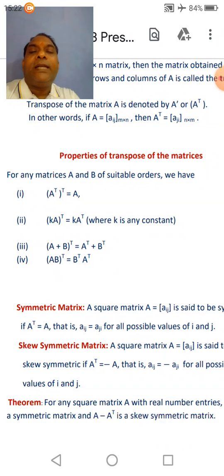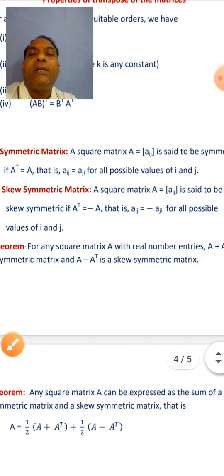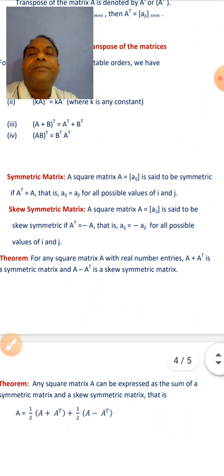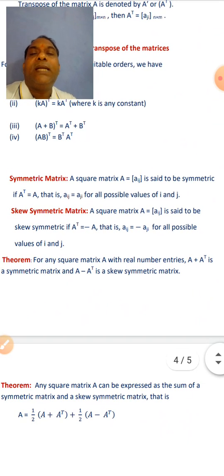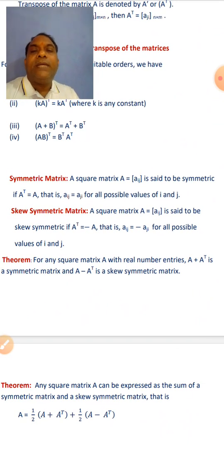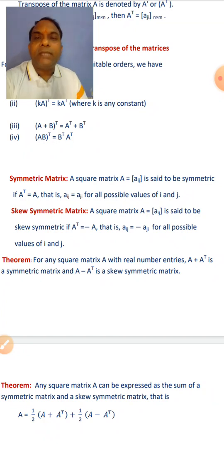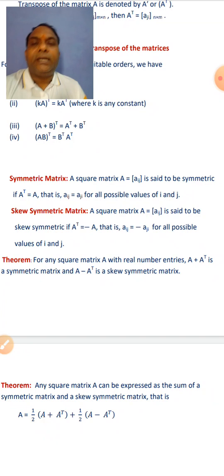Now symmetric matrix. A matrix is said to be symmetric matrix if A dash is equal to A, means transpose of matrix is equal to matrix itself, then matrix will be symmetric matrix. In case of skew symmetric matrix, a matrix is said to be skew symmetric matrix if A dash is equal to minus A, means transpose of a matrix is equal to minus of the matrix.